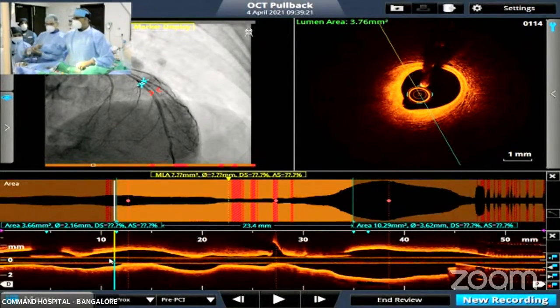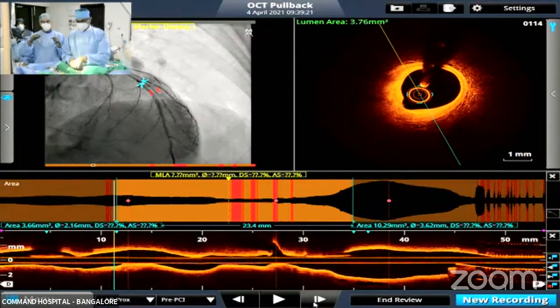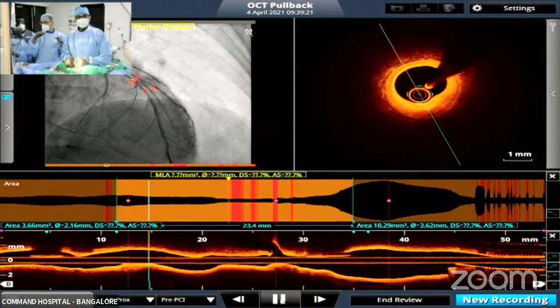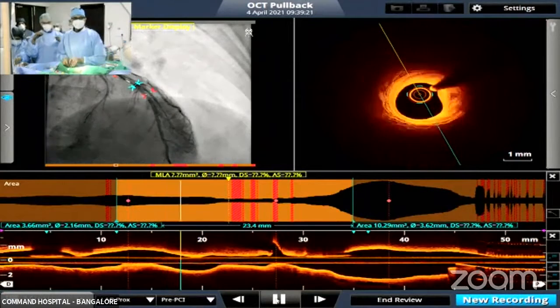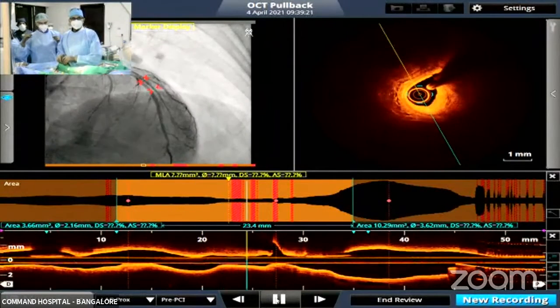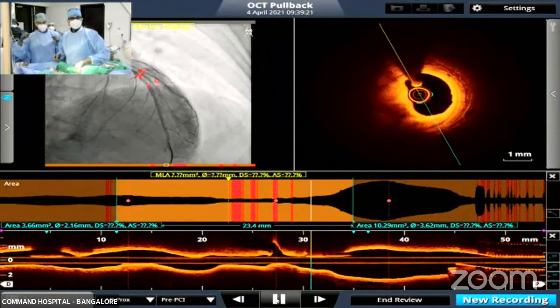All right, so let's look at the OCT. The first OCT that we'll see is what we did from the LAD pullback. I don't know if you can see the OCT on the screen. Yeah, able to see. All right, so let's just run it and see. Run it. Remember, this is after a small balloon dilatation in that mid-LAD segment to allow our contrast to reach. So we'll just let it run once and then we'll allow the panel to comment.